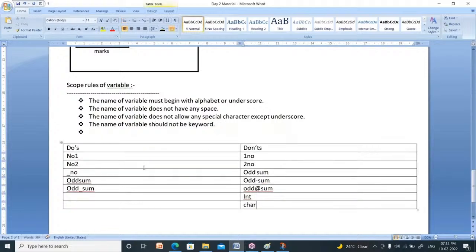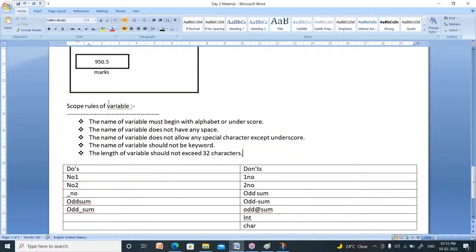The maximum length of the variable is 32. Up to 32 it is okay. If it exceeds 32 letters, then it is not okay. So what is the maximum size, the length of the variable? The length of variable should not exceed 32 characters. These are the scope rules of variables.